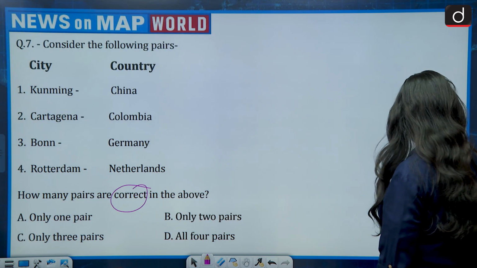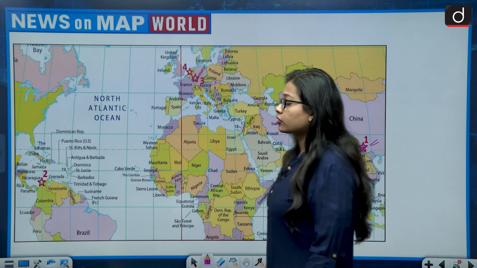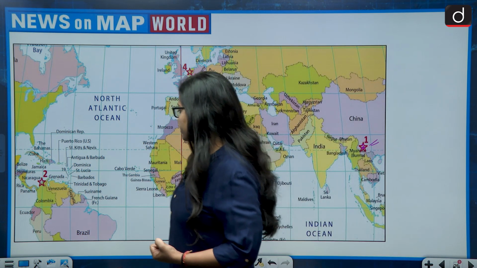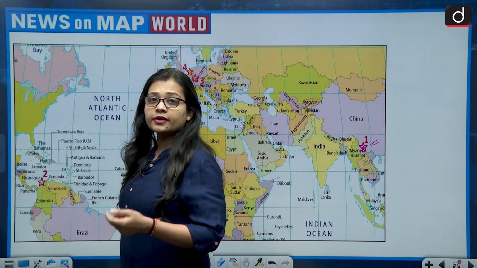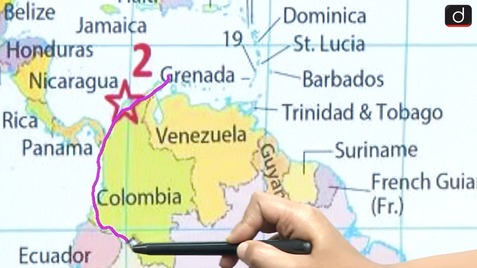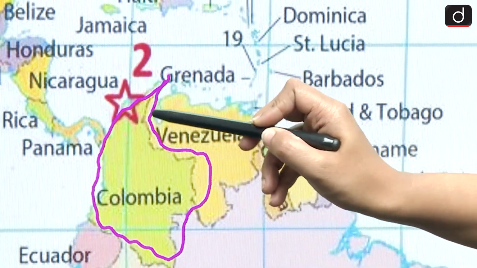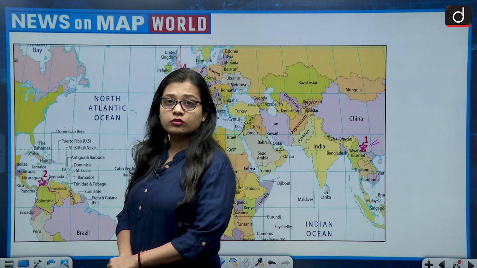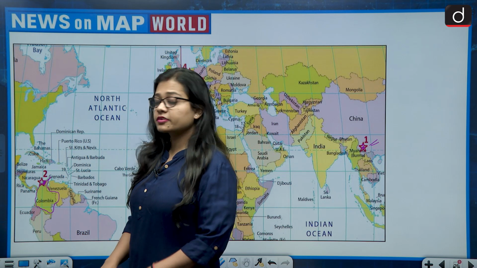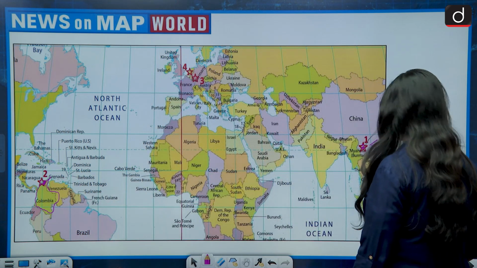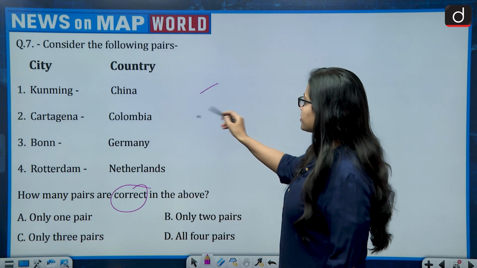Second, Cartagena, Colombia. This is also correct, because Cartagena is present in Colombia, in the north of Colombia. And Colombia is a South American country. There is also a protocol which was signed in Cartagena, that is the Cartagena Protocol. So the second pair is also correct. First is correct, second is correct.